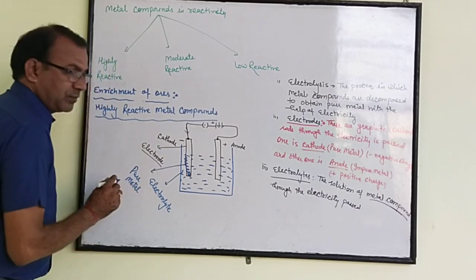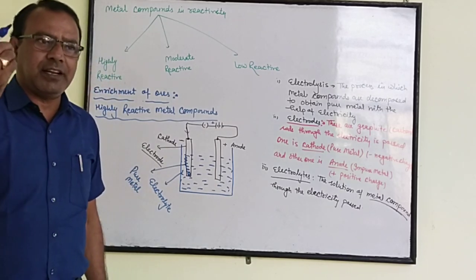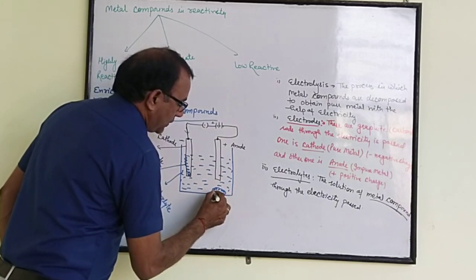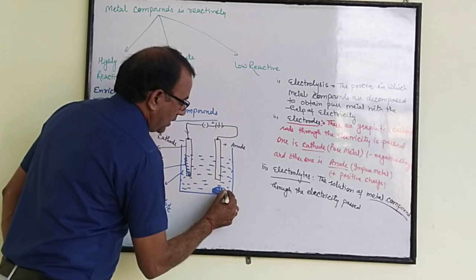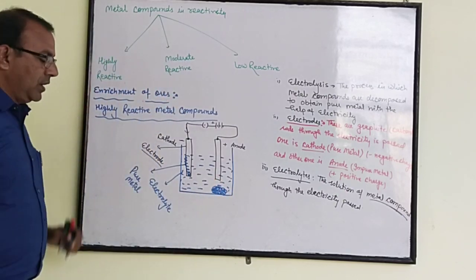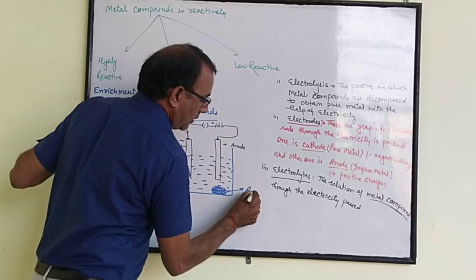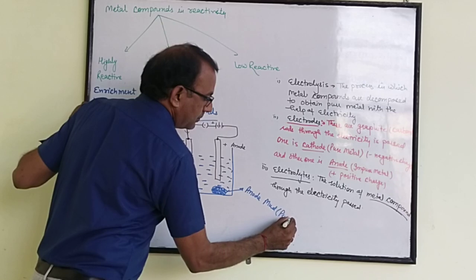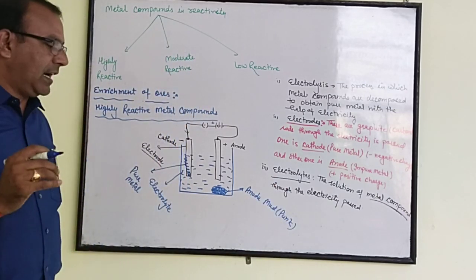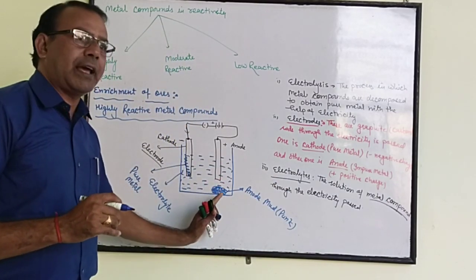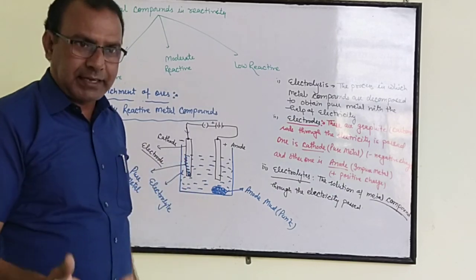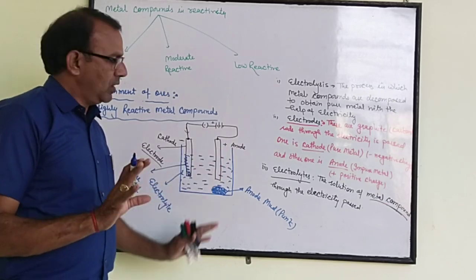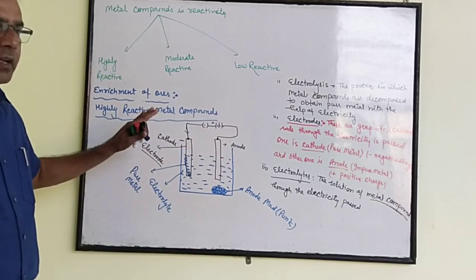And impurities such as sand particles and non-metals gather at the bottom of anode in the form of anode mud or anode punk. The impurities such as sand particles and non-metals remain towards the anode, because non-metals are negative charge. Those negative charge particles attract towards the anode, the positive charge particle. Always pure metal is collected on cathode.